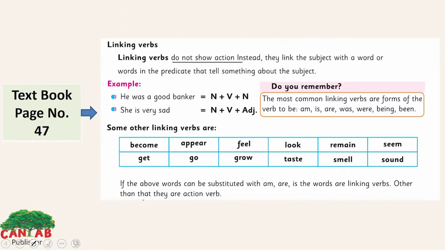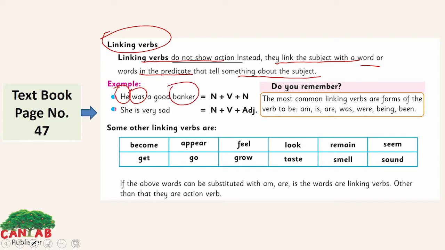Look here, the linking verbs. What are linking verbs? Linking verbs do not show action; instead they link the subject with the word or words in the predicate that tell something about the subject. Like, "He was a good banker." He is the subject, was is the verb, and banker is a noun.